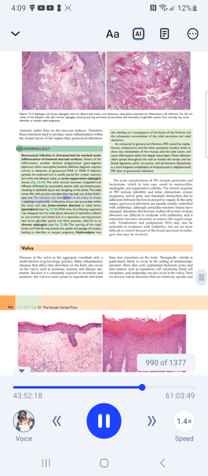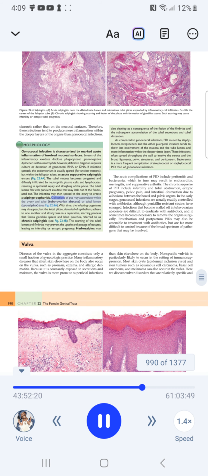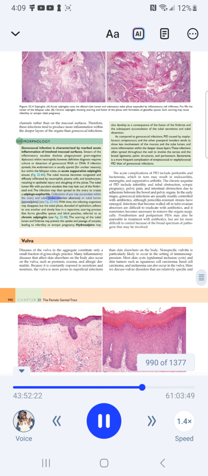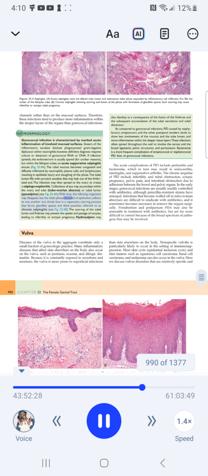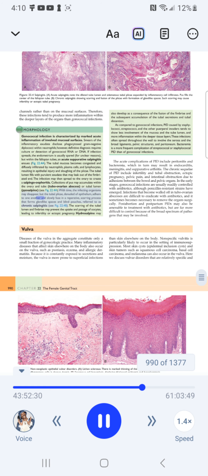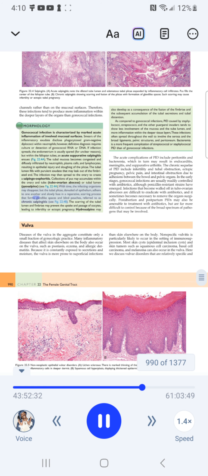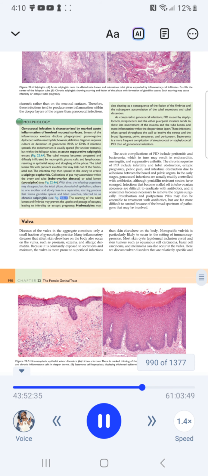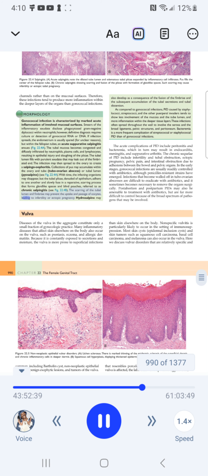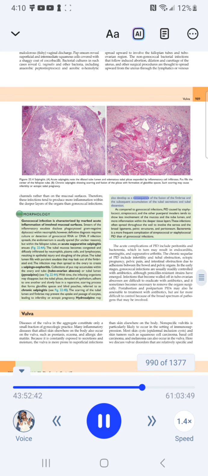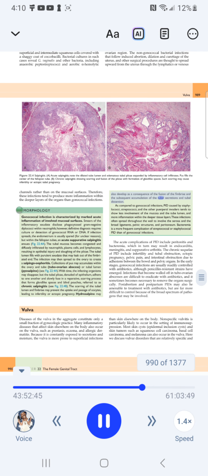The infection may then spread to the ovary to create a salpingo-oophoritis. Collections of pus may accumulate within the ovary, a tubo-ovarian abscess, or within the tubal lumen. With time, the infecting organisms may disappear, but the tubal plica, denuded of epithelium, adhere to one another and slowly fuse in a reparative, scarring process that forms gland-like spaces and blind pouches, referred to as chronic salpingitis. See Fig. 22.4B. Scarring of the tubal lumen and fimbriae may prevent the uptake and passage of oocytes, leading to infertility or ectopic pregnancy. Hydrosalpinx may also develop as a consequence of the fusion of the fimbriae and the subsequent accumulation of tubal secretions and tubal distension.